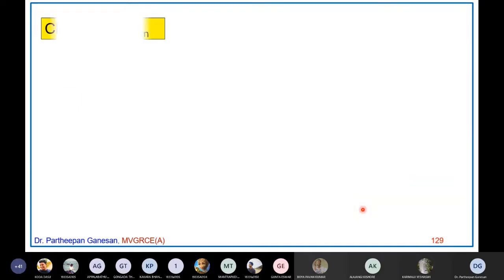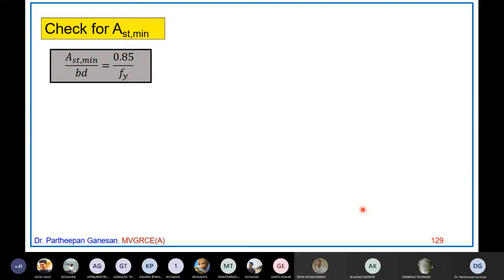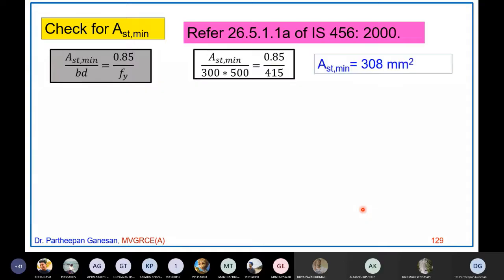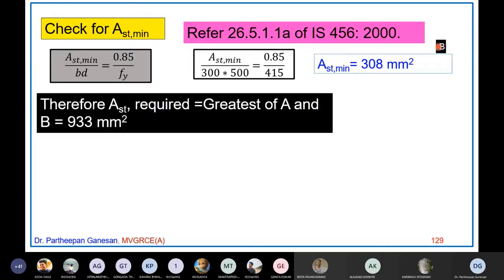Now you have to do the check for AST minimum. You already know the formula from section 26.5.1.1(a). If you substitute everything, AST minimum comes out to be 308. Let us say this is B. So AST required is the greater of A and B, that was 933 and this is 308. So 933 is the amount of reinforcement you should provide.